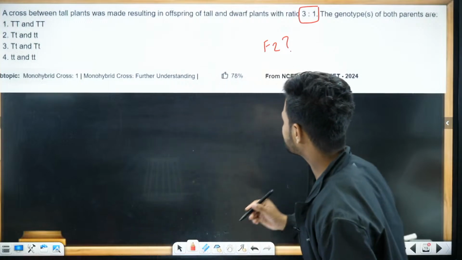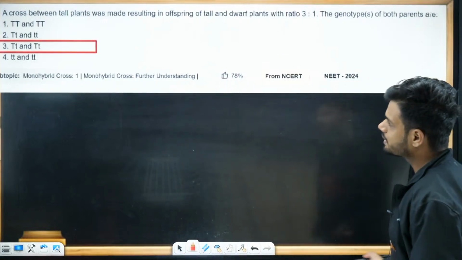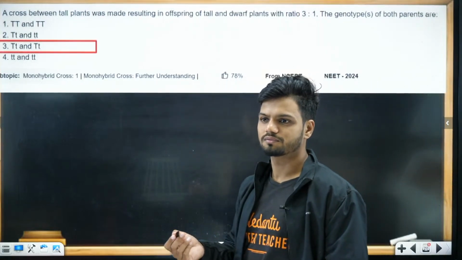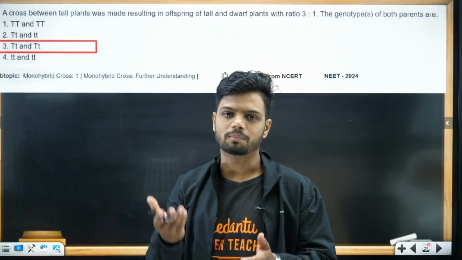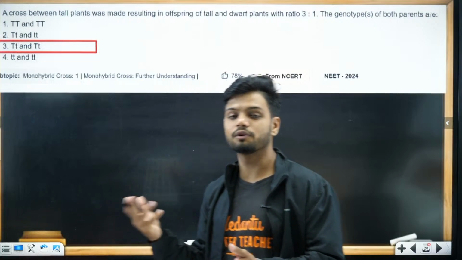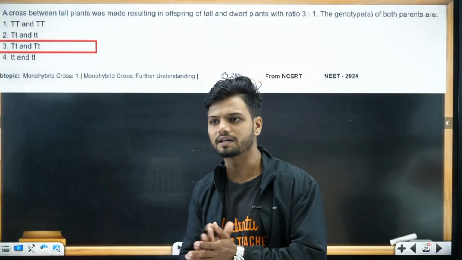Simple. Such an easy question. In a monohybrid cross, you do F2, what do you cross? Capital T, small t, capital T, small t. Selfing of your F1, right?